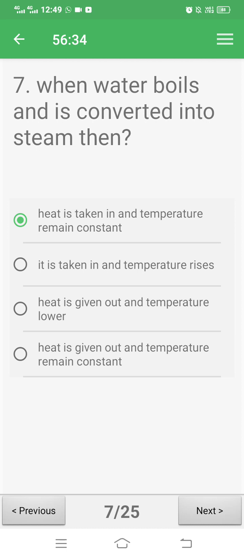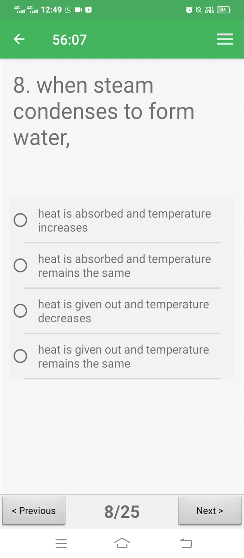Okay, as we know, when liquid is converted into gaseous vapor, first the temperature of the liquid rises to 100 degrees Celsius. It starts to convert into gaseous vapor. After that, heat is just taken in and temperature remains constant.